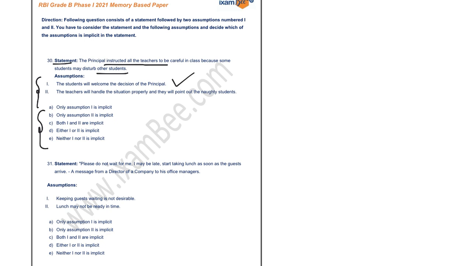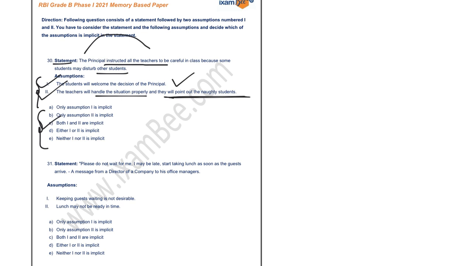And if the principal is saying something to teachers, it will affect the students as well and they will definitely welcome the decision of the principal and try to maintain the discipline, right? So your first assumption is implicit. And also teachers will be strict from now onwards and will handle the situation properly and they will point out the naughty students as well. So the second assumption is also implicit. So the answer is option number C, that is both 1 and 2.